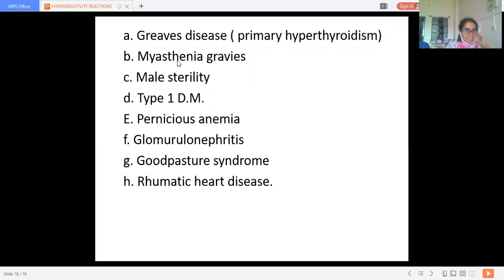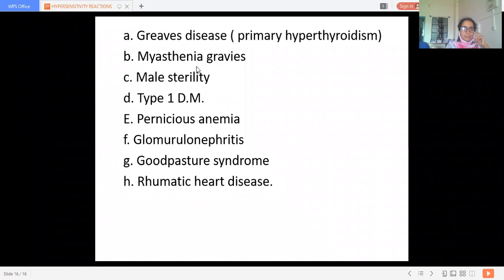Now next is myasthenia gravis. In myasthenia gravis, the antibodies to acetylcholine receptors, which we just discussed, present on the skeletal muscles, block the neuromuscular transmission at the motor end plate, resulting in muscular weakness.